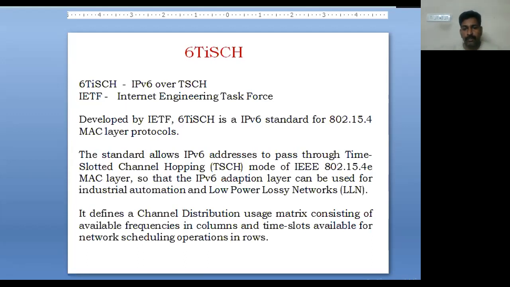It addresses to pass through a time slotted channel hopping mode of the IEEE standard 802.15.4e MAC layer, so that it can be used for industrial automation and low power lossy networks. It defines a channel distribution usage matrix consisting of available frequencies in columns and time slots which are available for network scheduling operations in terms of rows. So in this protocol, you see what the available frequencies are in order to schedule the operations. It is entirely based on time slot.